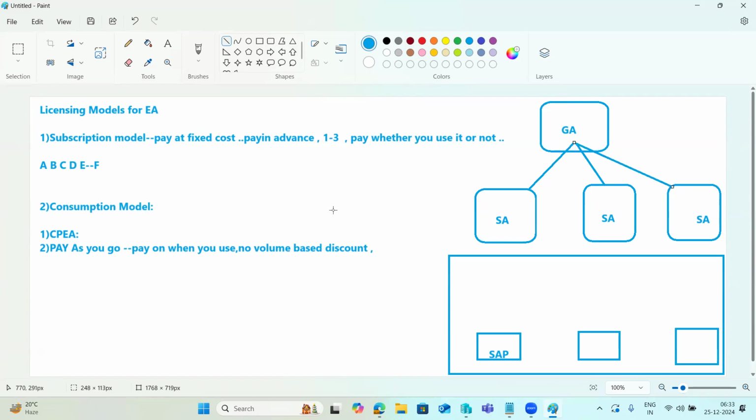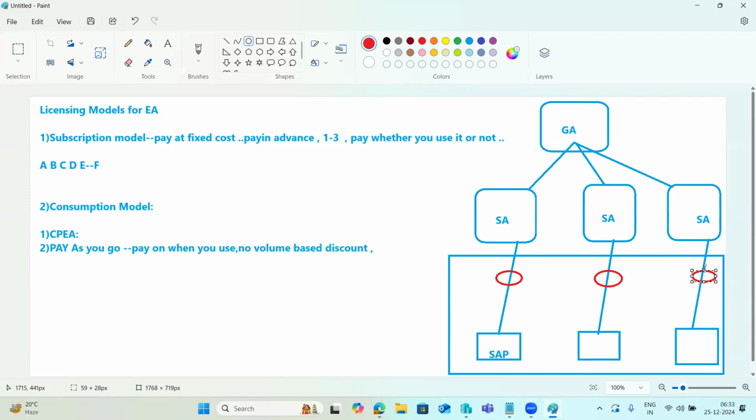We can create it here. But the sub account, we have to integrate into our SAP systems here. These sub accounts, we cannot integrate directly here. Here we need to install the cloud connectors, right?